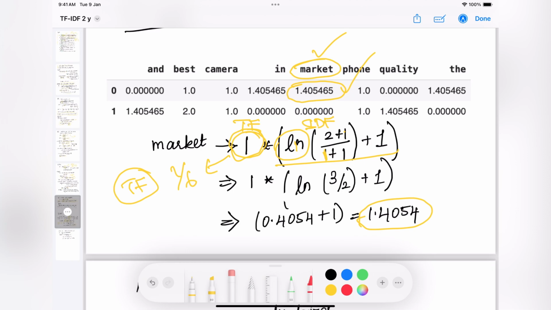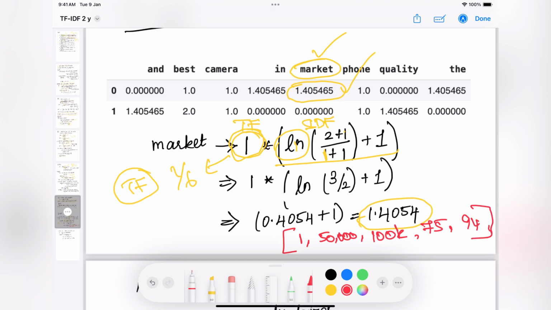Let's look at one more thing. Let me assume I have a few hundred reviews and my IDF values look something like this. For one of the words, the IDF value is 1. For another word, it's 50,000. Another one, 100,000. Another one, simply 75, 94. So this is how my IDF values look.